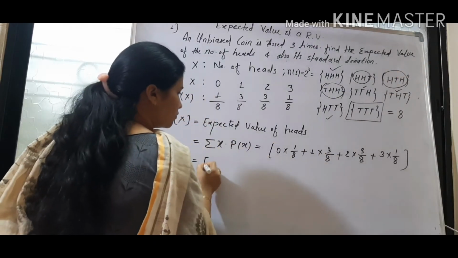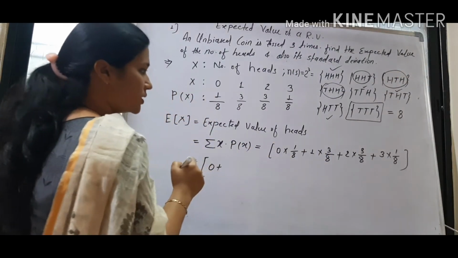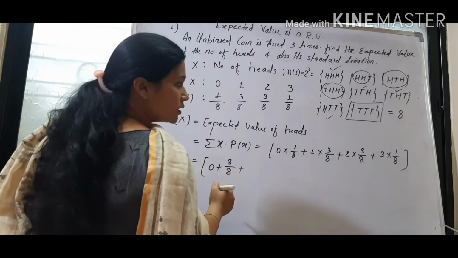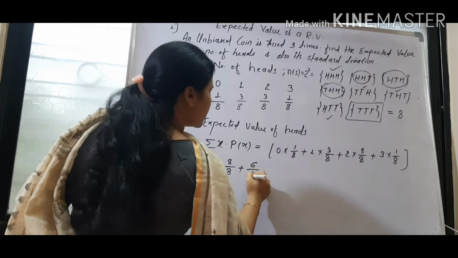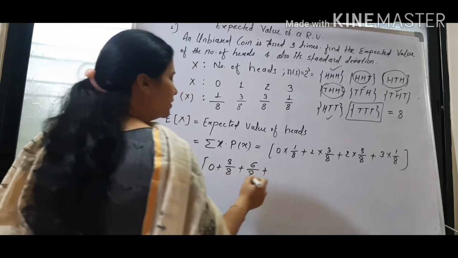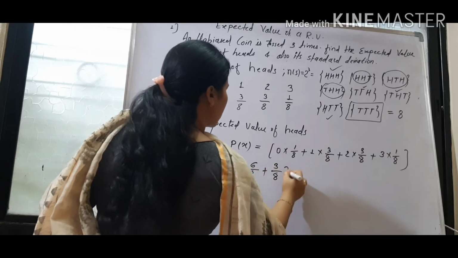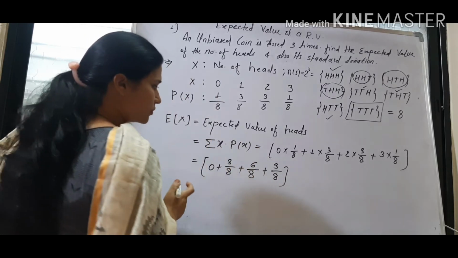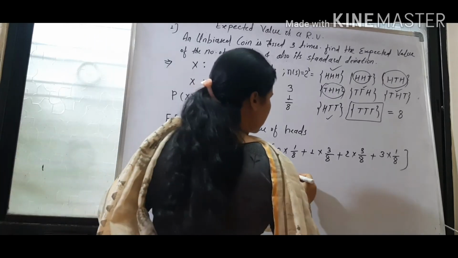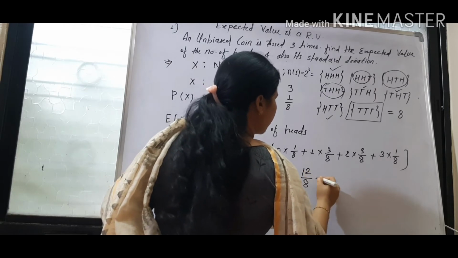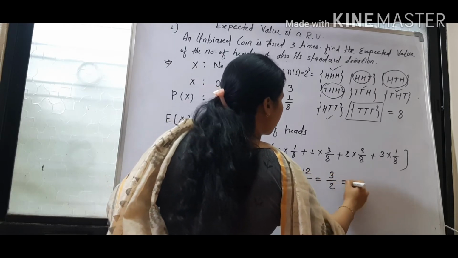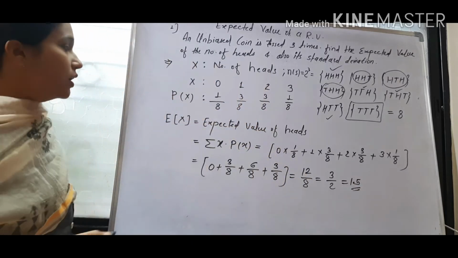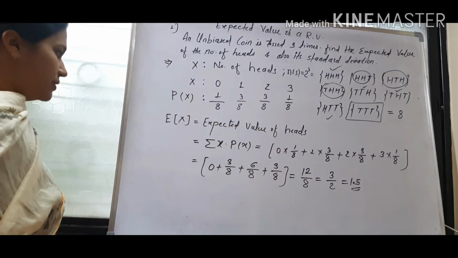Now take sum. That is equal to first value 0 plus 3 by 8 plus 3 into 2, 6 by 8, plus 3 by 8. Now take sum. 3 plus 3, 6, plus 6, 12 by 8. So 12 by 8 can be written as 3 by 2, 1.5. 1.5 is the expected value of the number of heads, right?